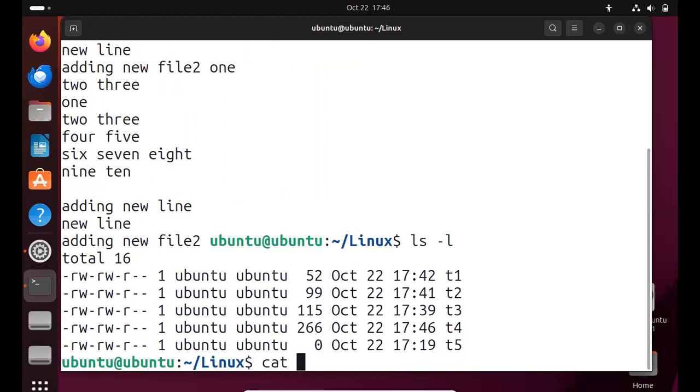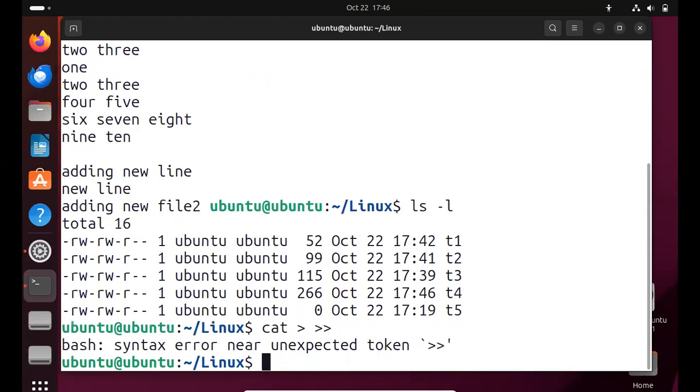We can erase the content and replace it with new content, or just add the new content to the file. We can view multiple files at a time using the cat command. We can also add two or three files' data into a single target file at a time.